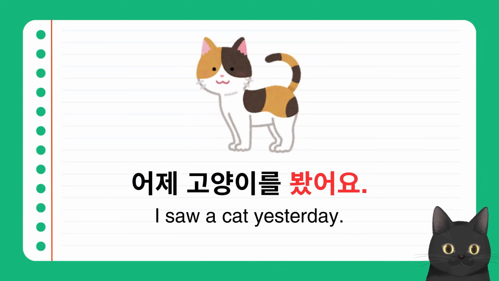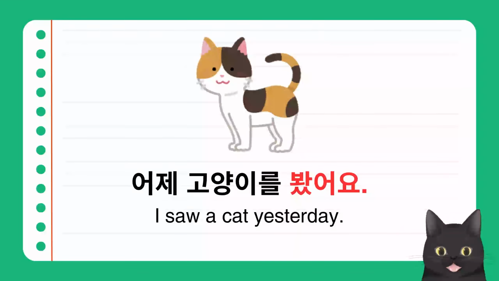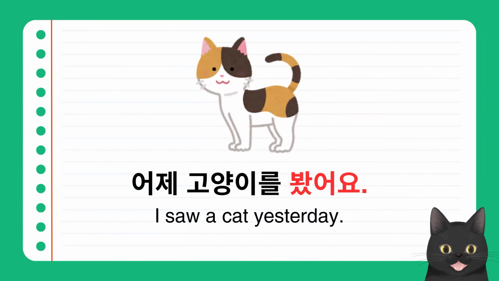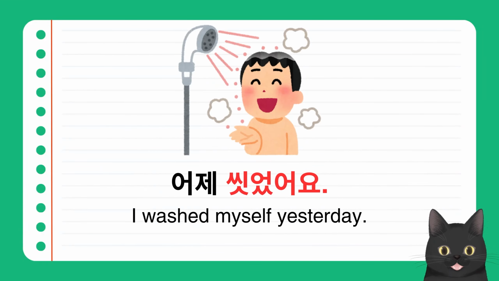The verb 보다 ends with the vowel 오. So you put 았어요 after the verb. So 보 plus 았어요. The vowels overlap and become 봤어요. 어제 씻었어요. I washed myself yesterday.